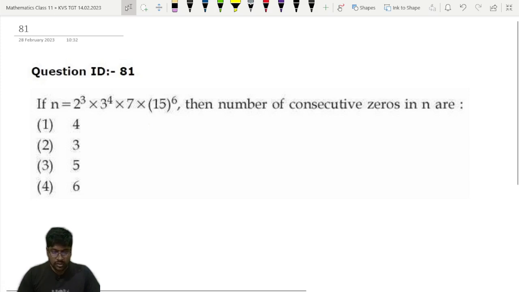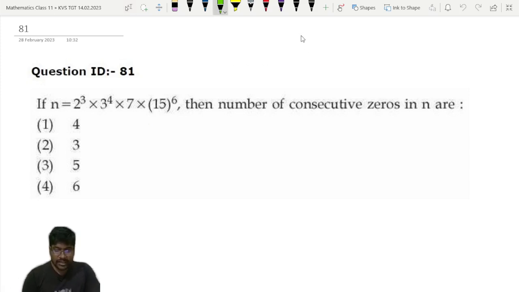So on the screen, the first problem all of you can see. Before starting the problems, let me tell you the structure of the question paper. That will be helpful for those who have not written the KVS exam but are preparing for it and want to write it next time.